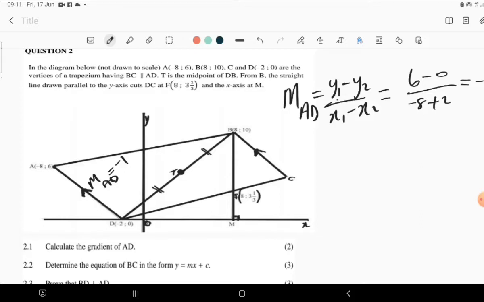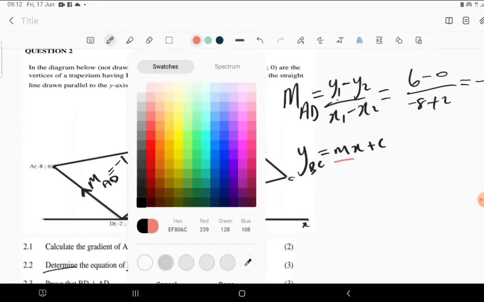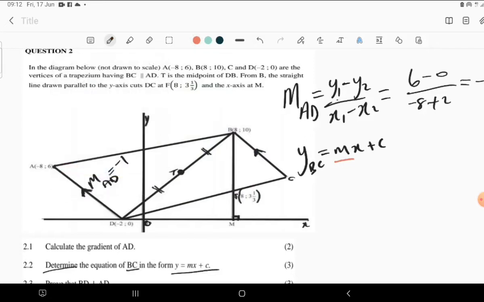Now, question 2.2: determine the equation of BC in the form y equals mx plus c. We really need to know the gradient of that line.